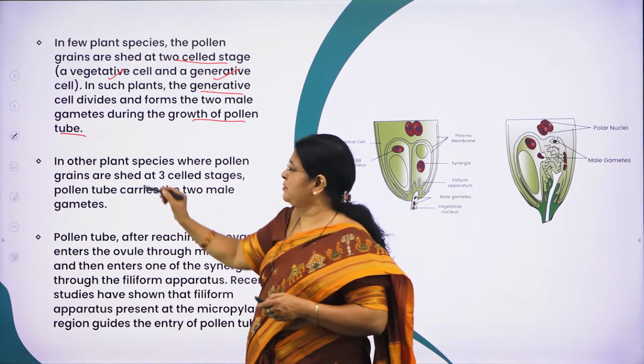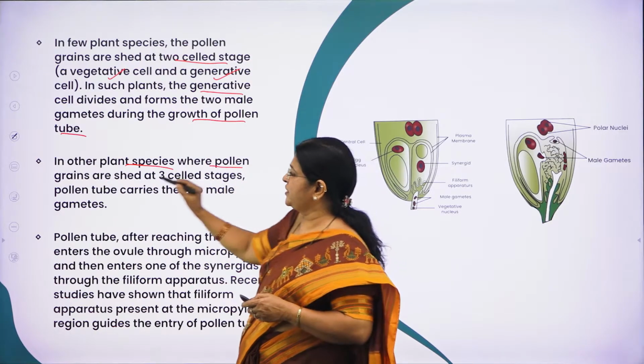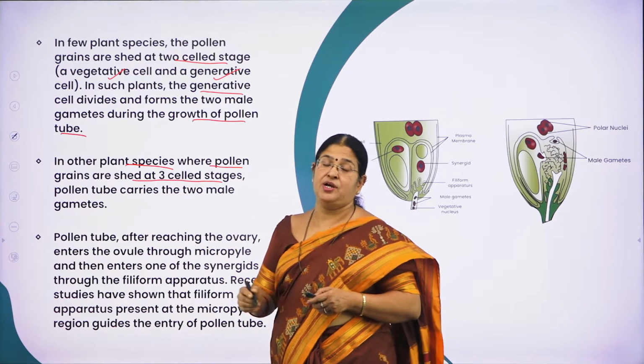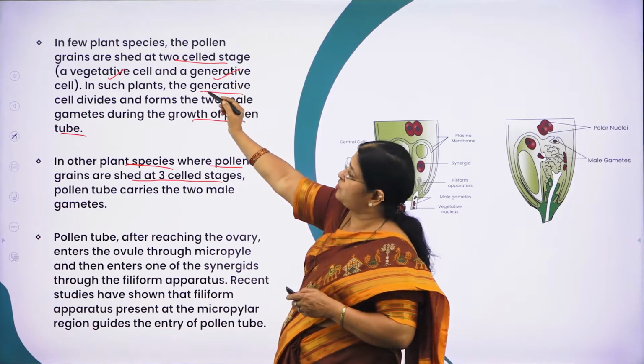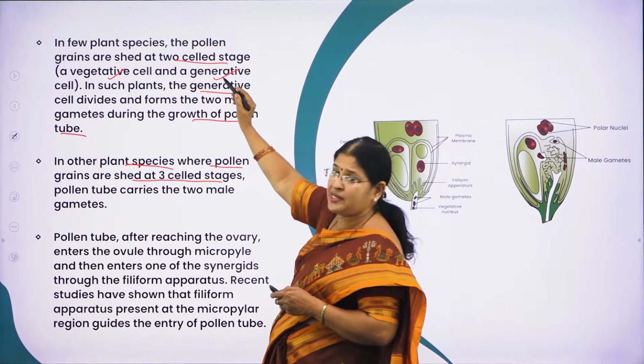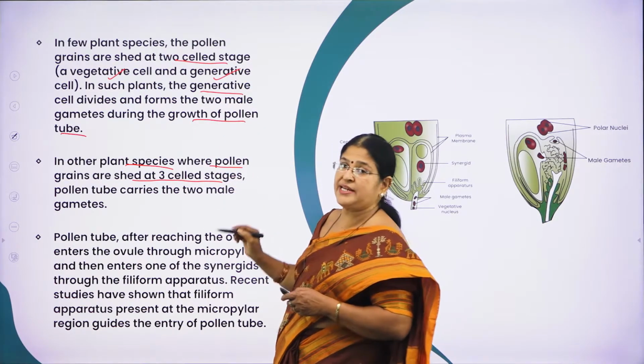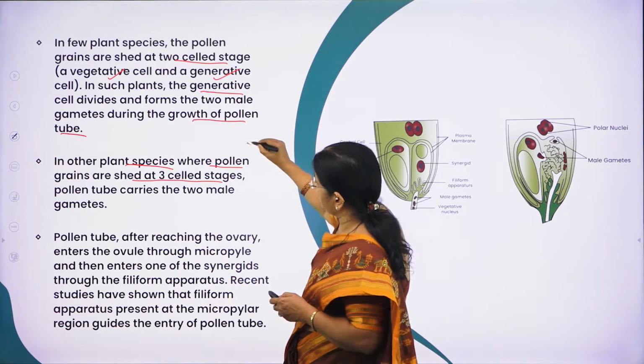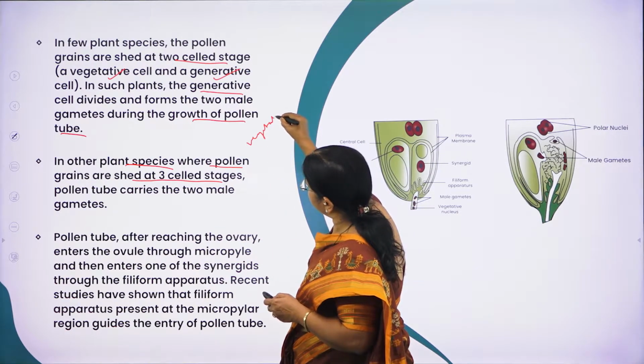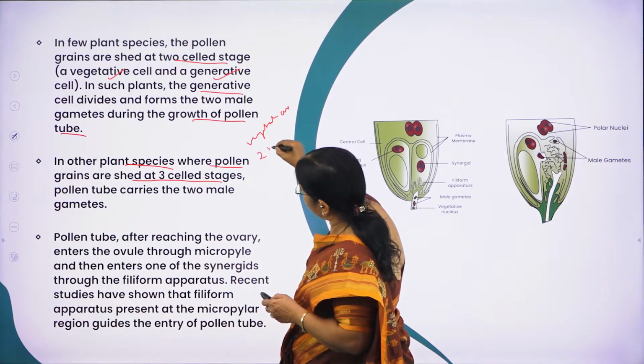But in some other plant species, the pollen grains are shed at the three-cell stage. Two-celled means what? One is the vegetative cell, the other is the generative cell. What do you mean by the three-cell stage? That is, one is the vegetative cell and the other two are the male gametes.